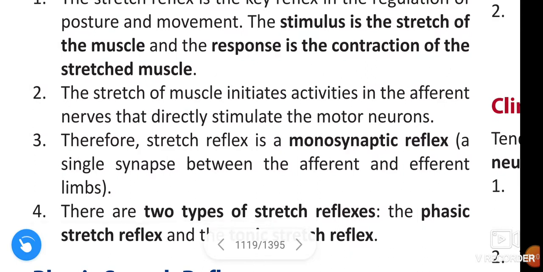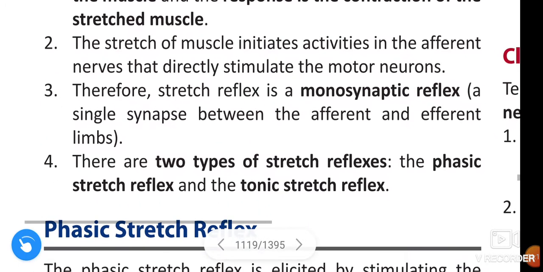The stretch of the muscle initiates activities in the afferent nerves that directly stimulate the motor neurons. Therefore, stretch reflex is a monosynaptic reflex, which is nothing but a single synapse between the afferent and efferent limbs.